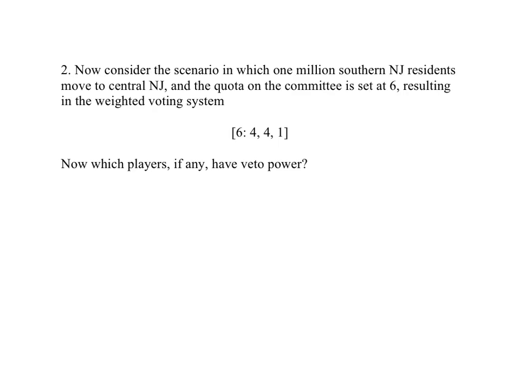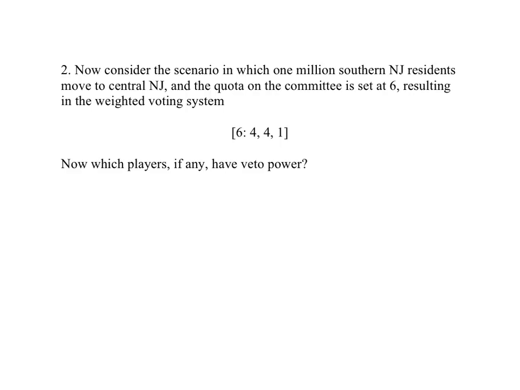Now consider the scenario in which 1 million southern New Jersey residents move to central New Jersey, because obviously it's not crowded enough yet in central New Jersey. So if the quota is set at 6, then the weighted voting system is quota 6, Northern Jersey still has weight 4, Central Jersey now has weight 4 also, it went up from 3, and Southern is down to 1 from originally 2. This is our weighted voting system, and we can ask which players, if any, have veto power.